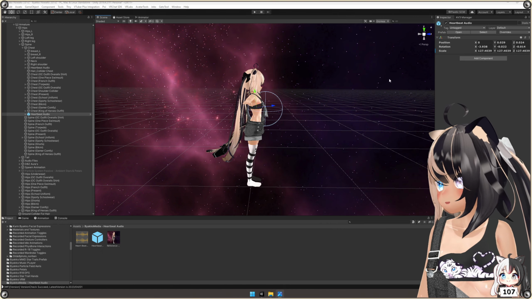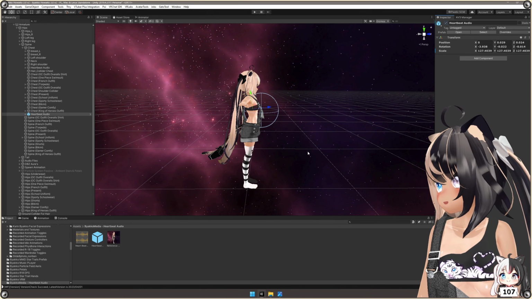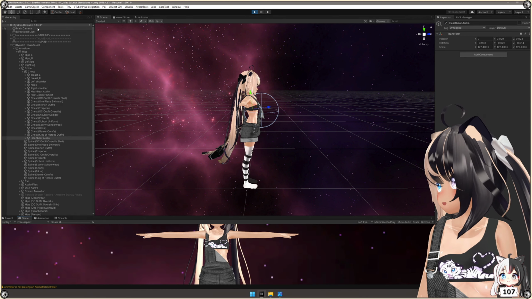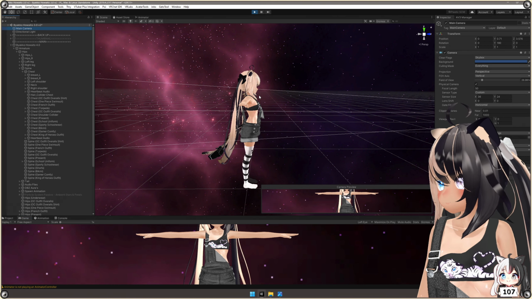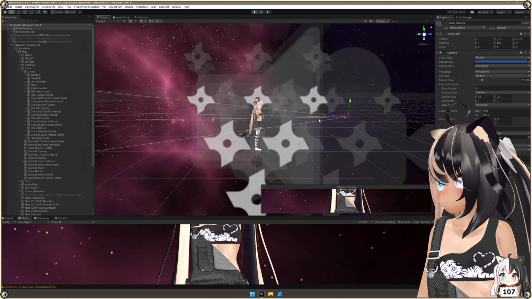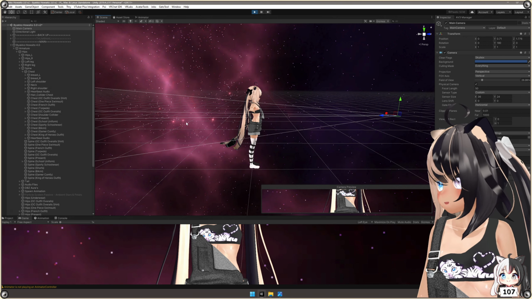After you set up your heartbeat audio and you want to test it, it is very easy to test it. All you do is go into play mode. You want to grab your camera, very important, and you want to move your camera closer to your avatar until it's in the range of that orb.